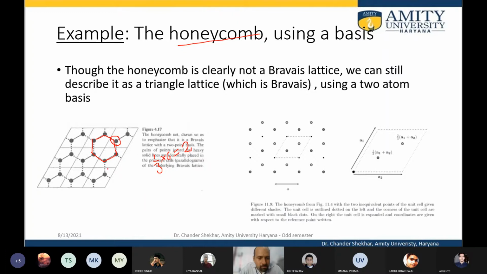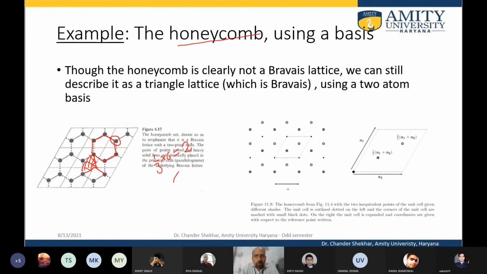In the hexagonal unit cell, suppose this is the hexagon. The unit cell in this case is the shaded region. If it is repeated 3 times, we can get the hexagon. So that is the primitive unit cell.